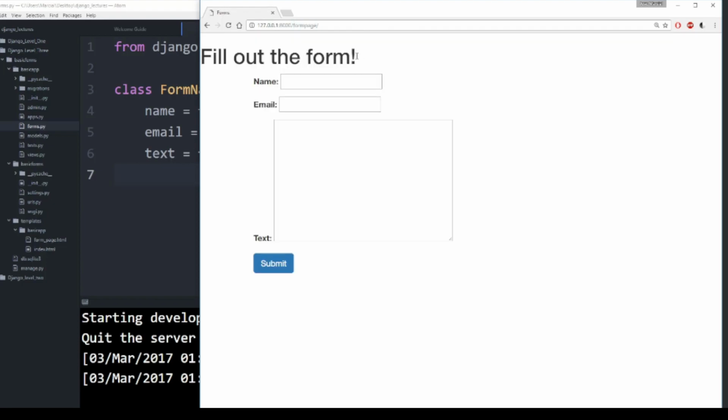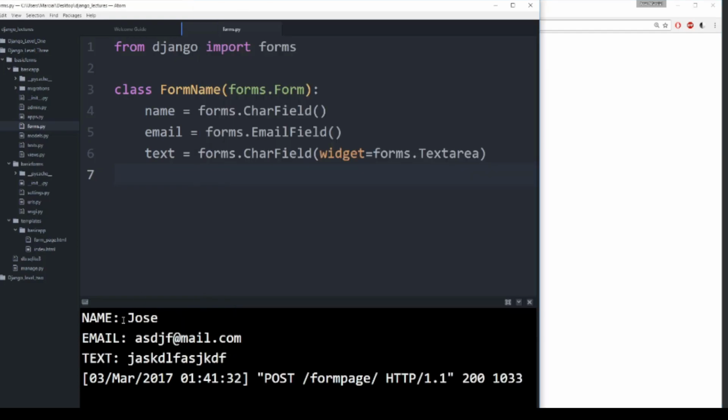Here I see the name, email, and text. Again, remember, if I type name, email, and text and hit submit, it gets printed out to the console.